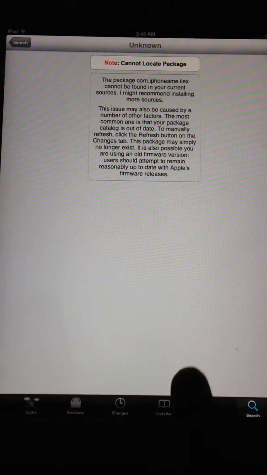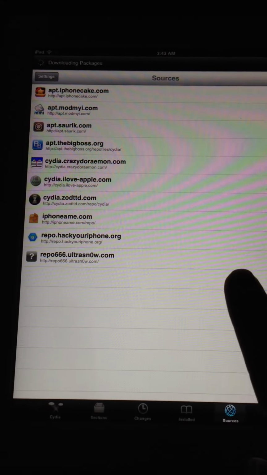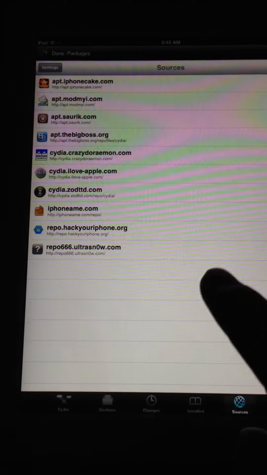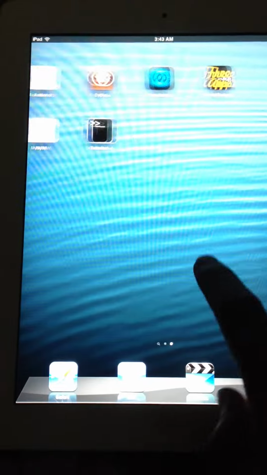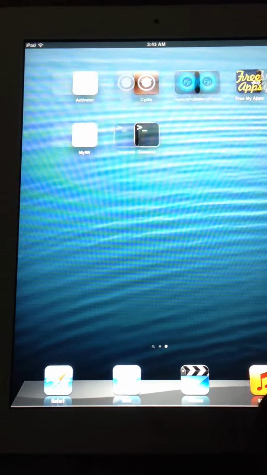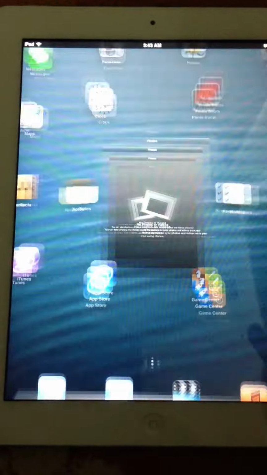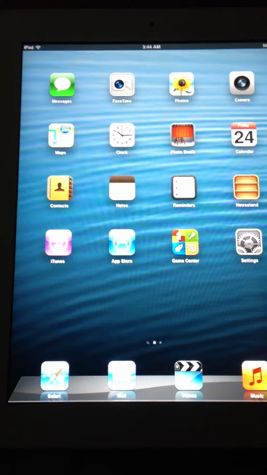So first, let's check Cydia. See, it says I have to actually refresh it because everything is gone. But there's one good thing about it: my sources are still there. This doesn't delete your sources. It only deletes the tweaks and apps that you have installed. I don't have all my other apps, which were about 50 apps. Here you go to Pictures. I don't have anything. I had about 2 gigabytes of pictures and videos, but I've already backed it up, so no worries.